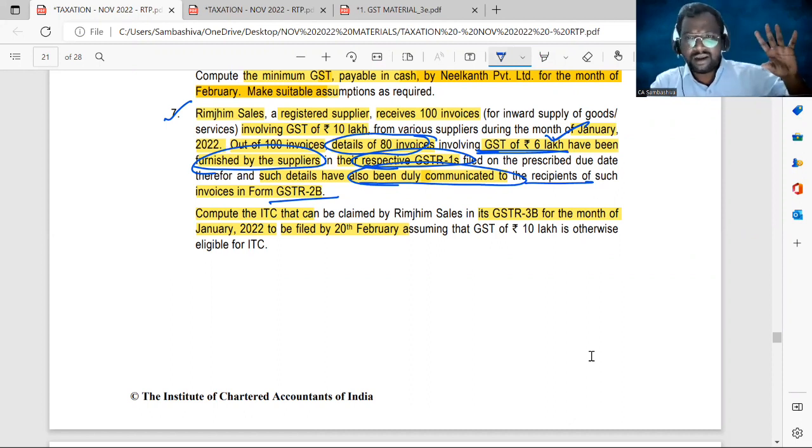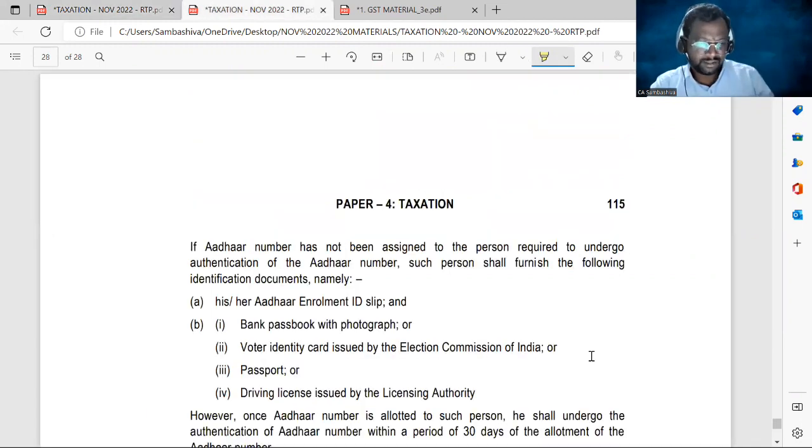Earlier we used to get 5% of eligible input tax credit. That's now the old provision that has been amended. Now with respect to the invoices not uploaded by the supplier, the input tax credit eligibility is 0. Okay, now so look at the answer.